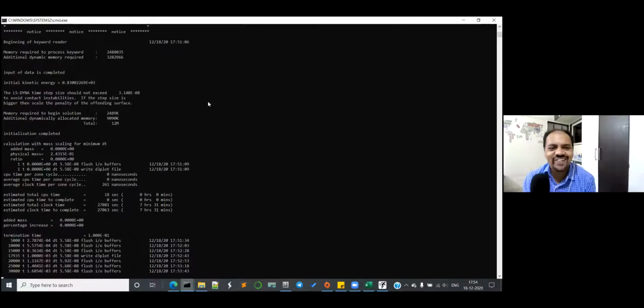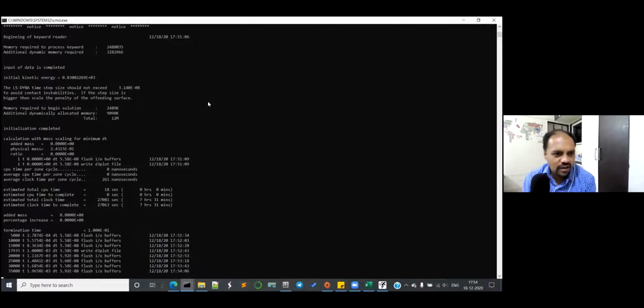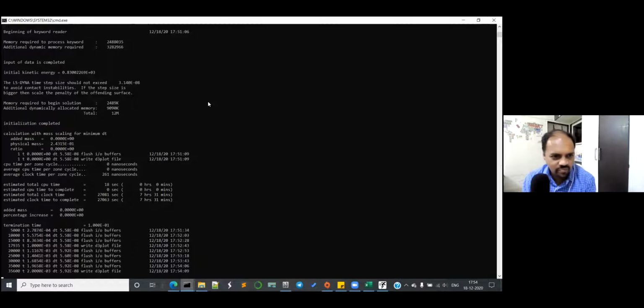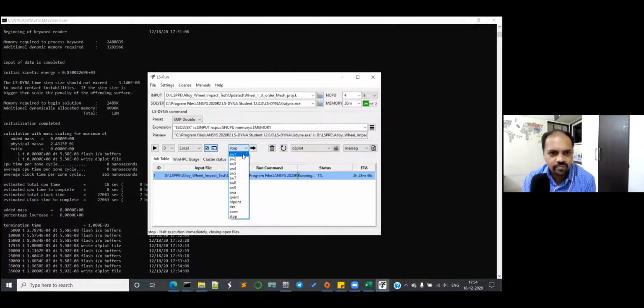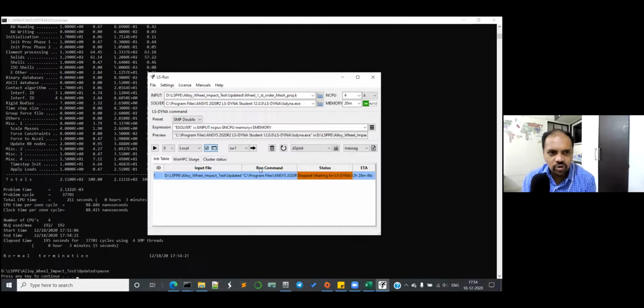Harsha, can you do me a favor? Go to LS Run and give a switch, not stop, SW1, and send it. Fine. So you got a D3 dump written. Now, how to start this calculation? For example, you want to turn off your system because some updates or important work are there, and then you want to resume your calculation.